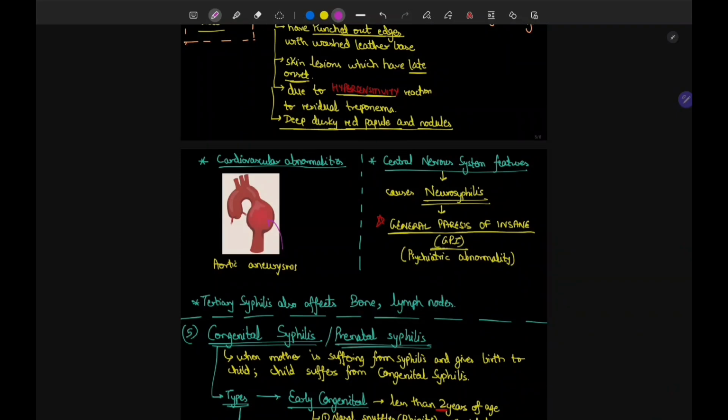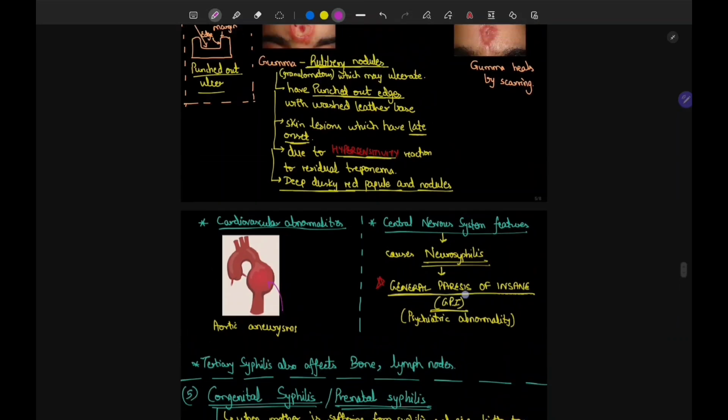General paresis of insane, GPI. This is the psychiatric abnormality in syphilis. General paresis of insane. The person will go insane and there will be general paresis of insane, neurosyphilis. Tertiary syphilis will also affect the bone, the lymph nodes.